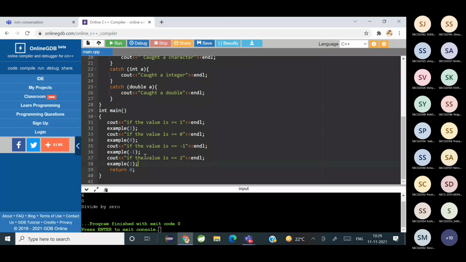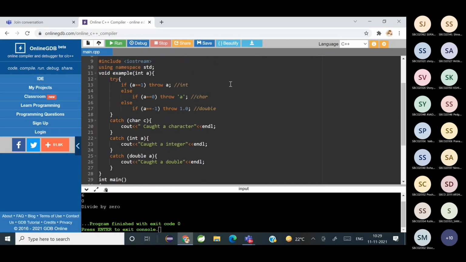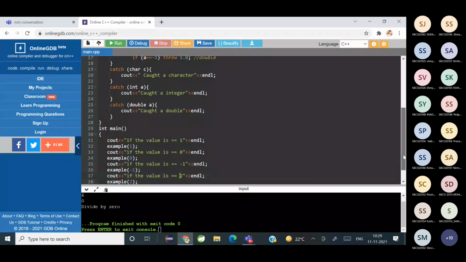Now suppose I'm passing the value equal to 2. If 2 is getting passed, will anything happen here? No, ma'am. No, right? Because we haven't written a catch block for that. So that is the code.